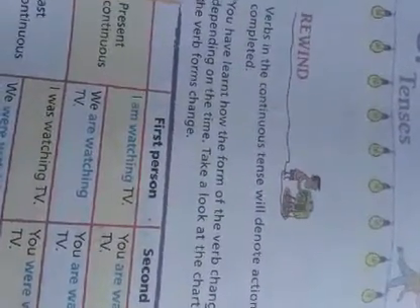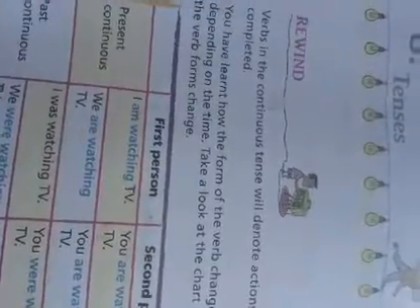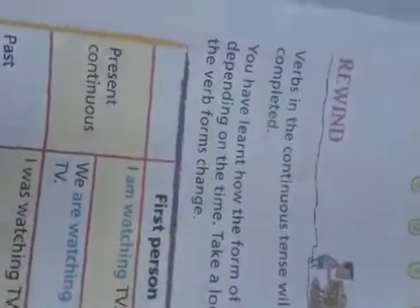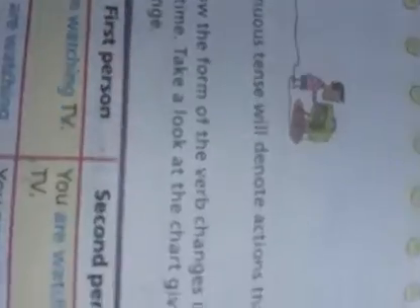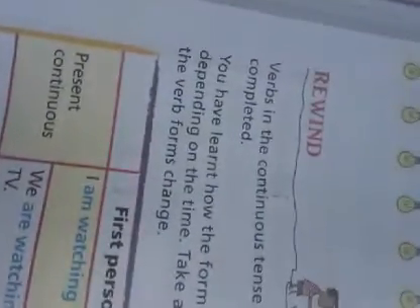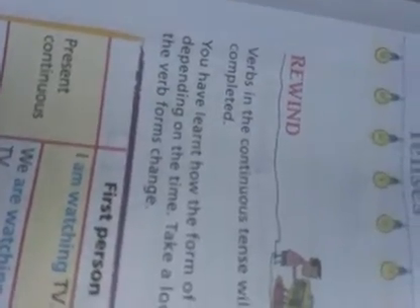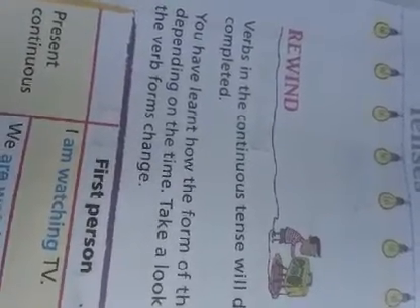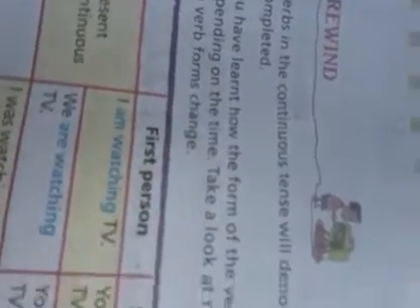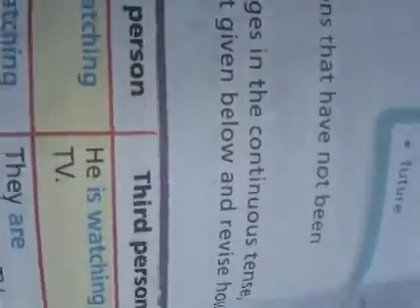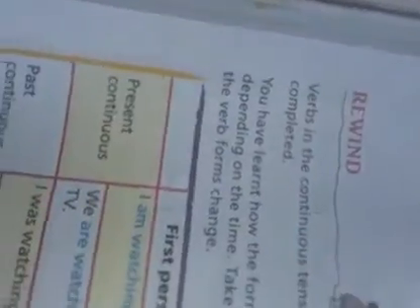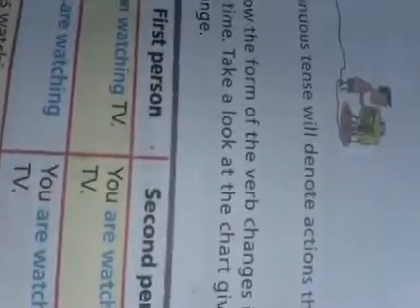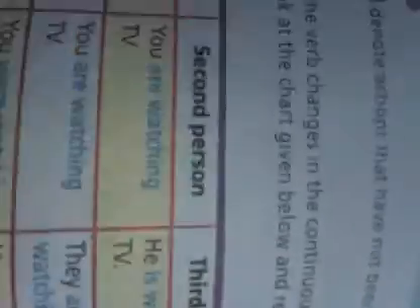Okay. So yesterday we learned about simple tenses, and today we are going to learn about continuous tenses. Verbs in the continuous tense will denote action that have not been completed. Actually, at the time of speaking, work is not completed, it is still continuing. So that marks the continuous tense. We have learned how the form of the verb changes in the continuous tense depending on the time. Take a look at the chart given below and revise how the verb forms change.